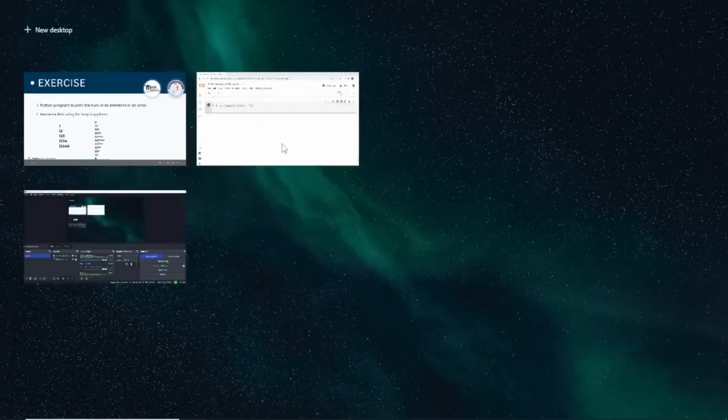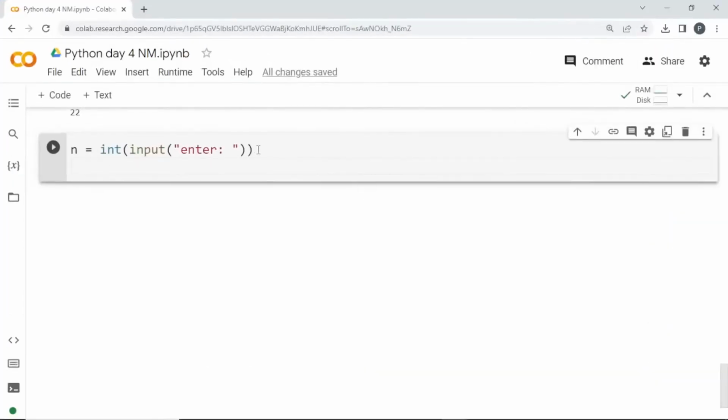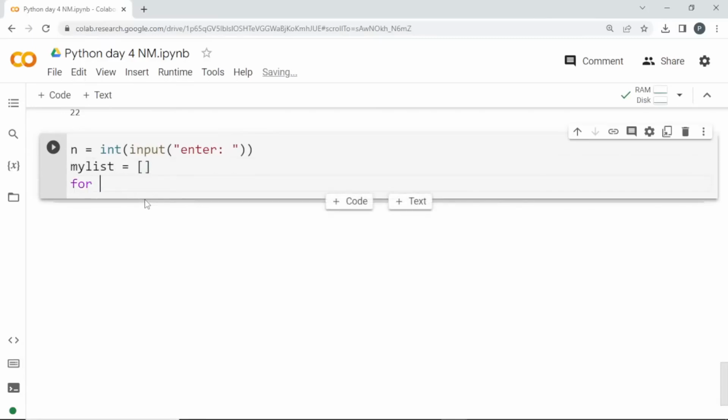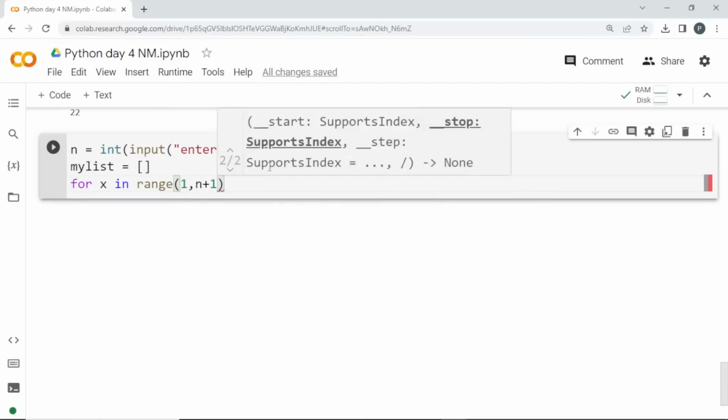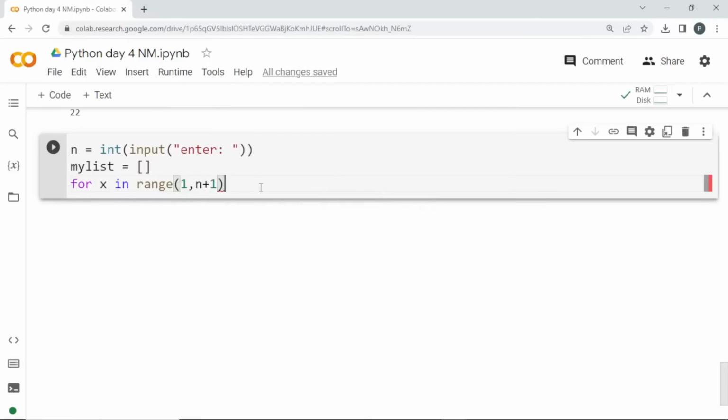We'll try. I'm going to ask the user, he will be entering the number. Based on that number, let me create a dummy list. My list equal to an empty list. I'll create a for loop, for x in range, and I'm starting from 1. I'm not going to start from 0. I'll start from 1 and it will be n plus 1, so the ending number will be n plus 1.